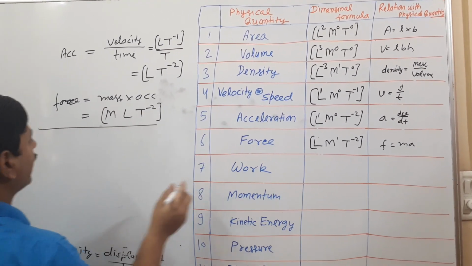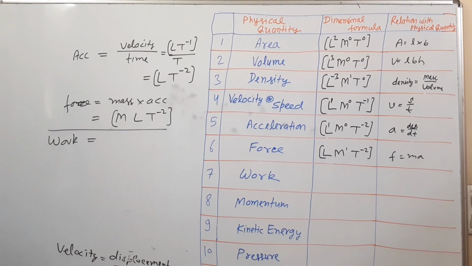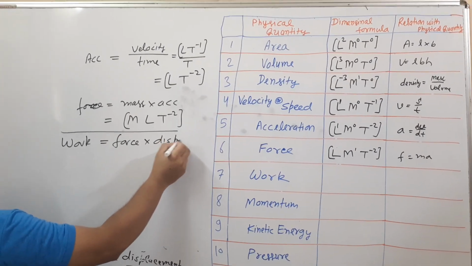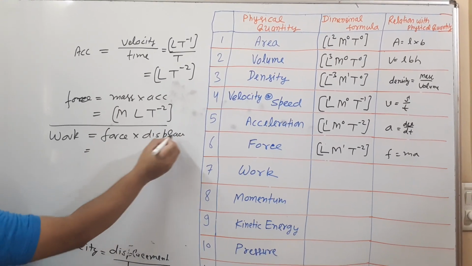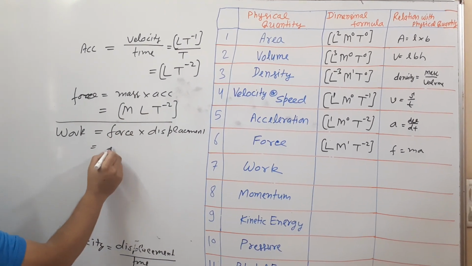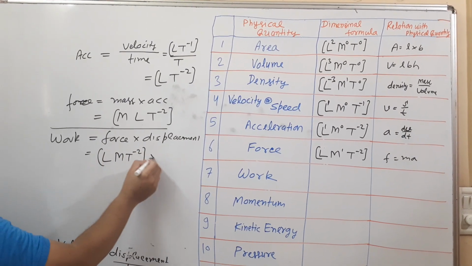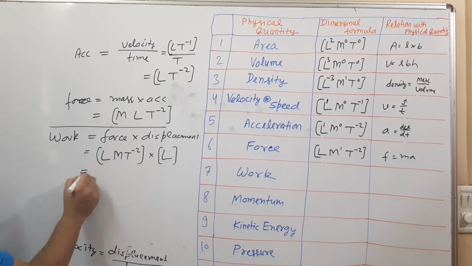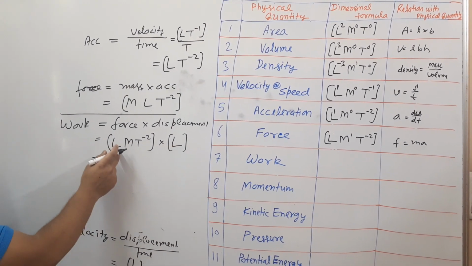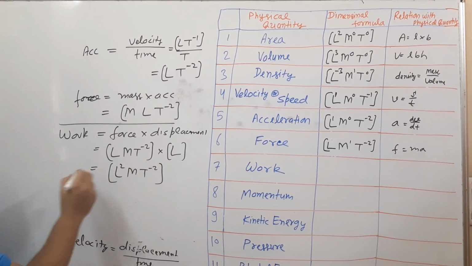See, what is work done? Work done is equal to force into displacement. Dimension formula of force, L M T raised to minus 2. Displacement is L. If we are combining this, multiply the L into L, that will become L square, M T raised to minus 2.